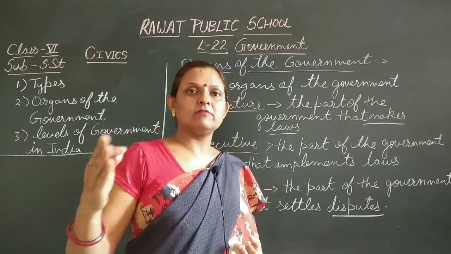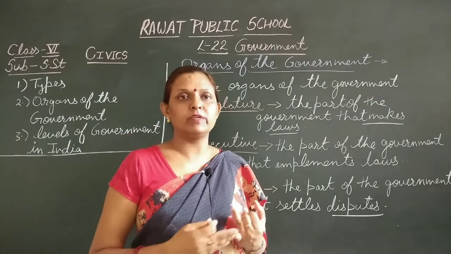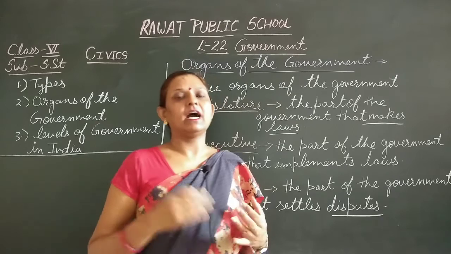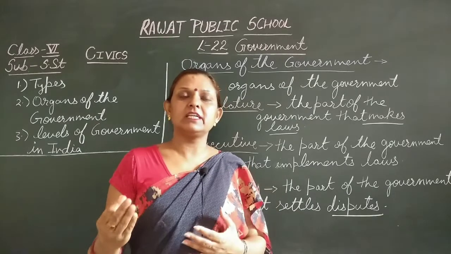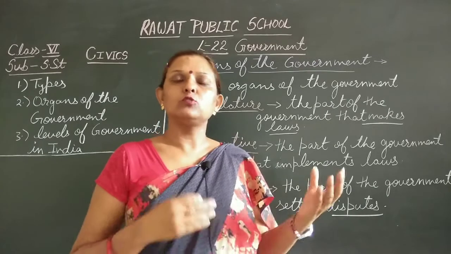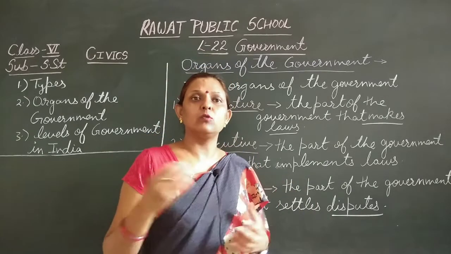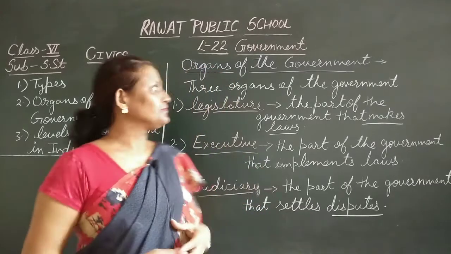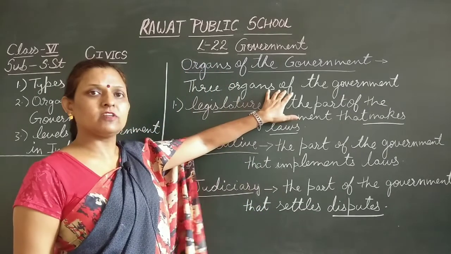When we talk about the apex court, that is the Supreme Court, there is only one Supreme Court, and that is in Delhi. Then high courts: for each and every state there is a high court, and sometimes there is a common high court for two or more states also. Then there are lower and district courts in each and every city.